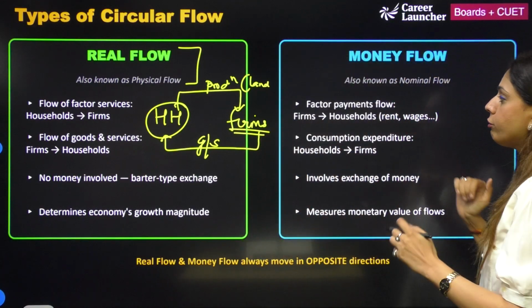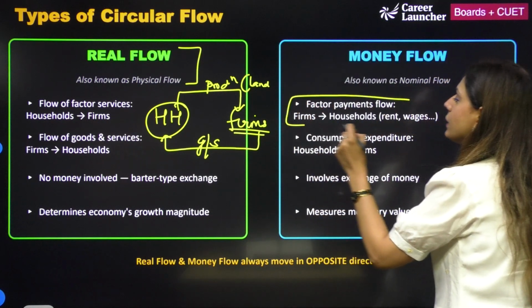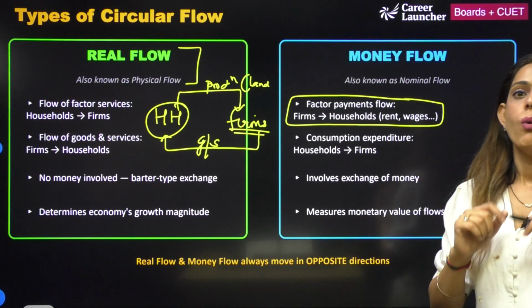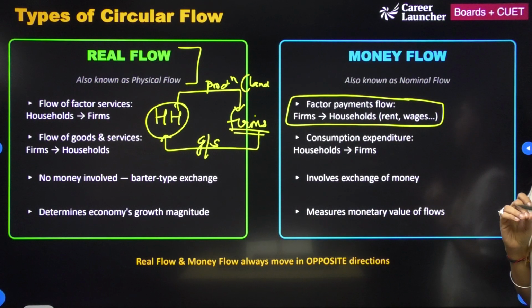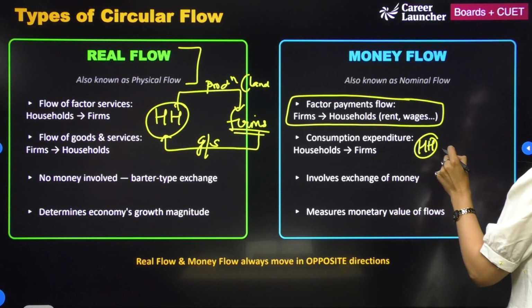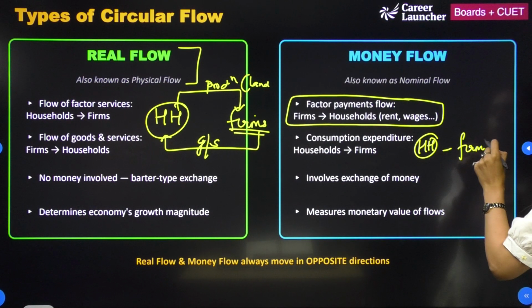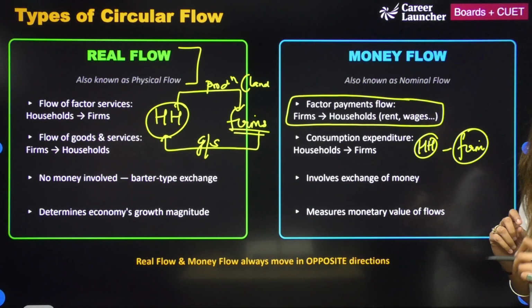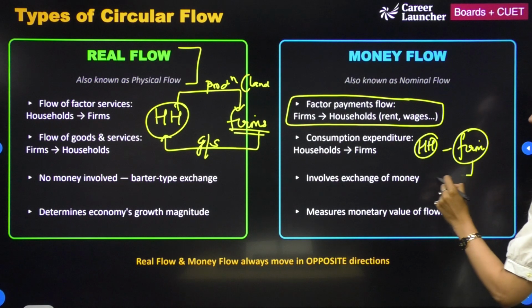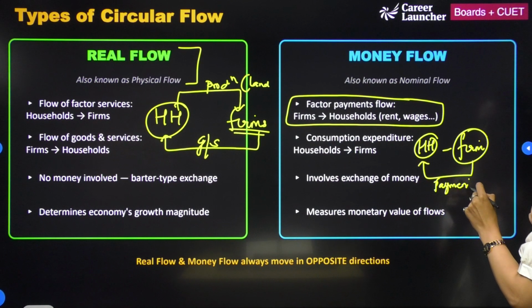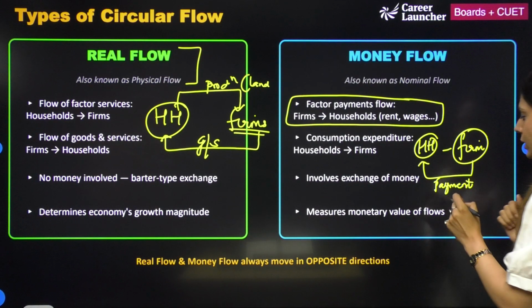But money flow is something related to the flow of money. What is that? For instance, again taking an example of a household and a firm, here we are providing factor payment to the households. Correct? What is that payment?